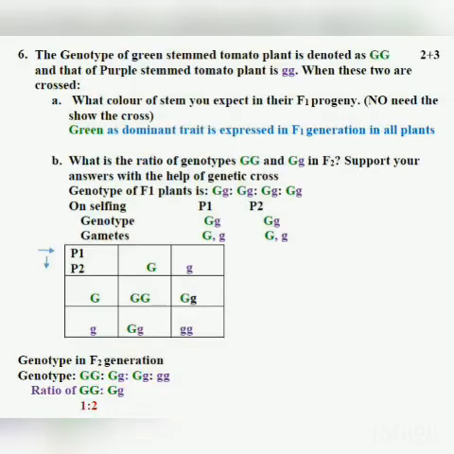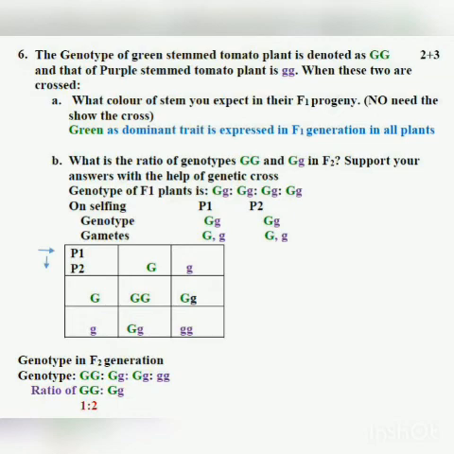Now see the sixth part. The genotype of a green stem tomato plant is denoted by capital GG, and that of a purple stem plant is small gg. When these two are crossed, what color of stem do you expect in their F1 progeny? Definitely in F1 the dominant traits are expressed. So green, as the dominant trait, is expressed in the F1 generation in all the plants.